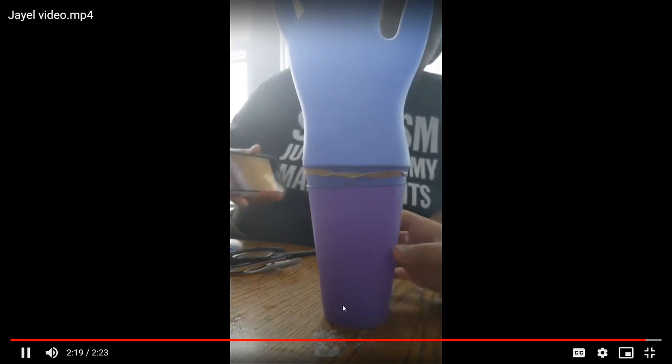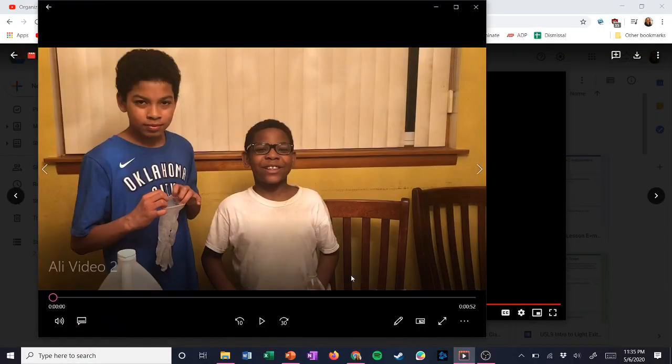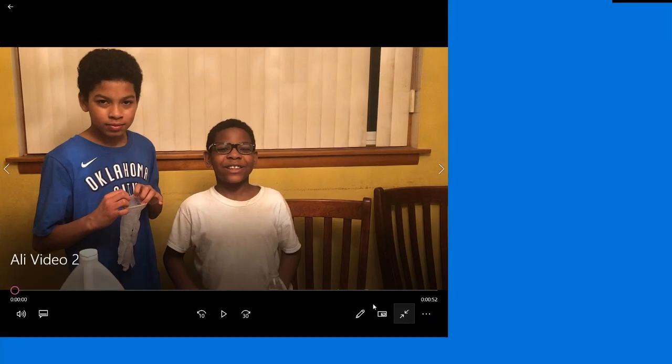I gotta say, JL, you're kind of making me look bad, because that one looks even better than mine. That looks very clean, it was well put together. That is a waving glove if I ever saw one. The gas being made from the carbon dioxide from the baking soda and vinegar are filling up that glove, so it is waving on back to us. Now, Ali's was also very entertaining, maybe not as well controlled as JL's, but I'm really enjoying it. Check it out.